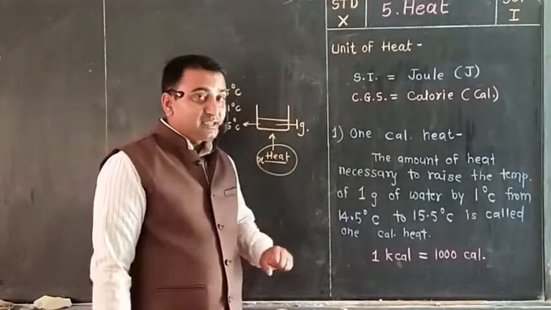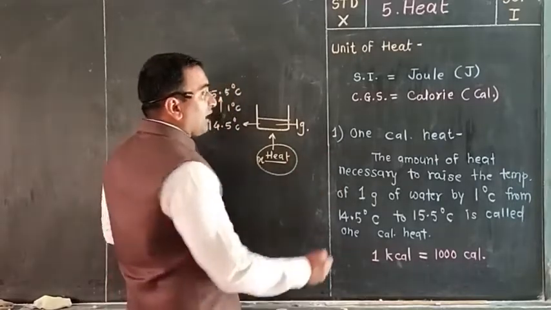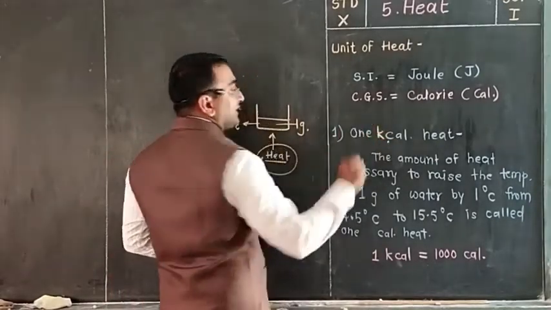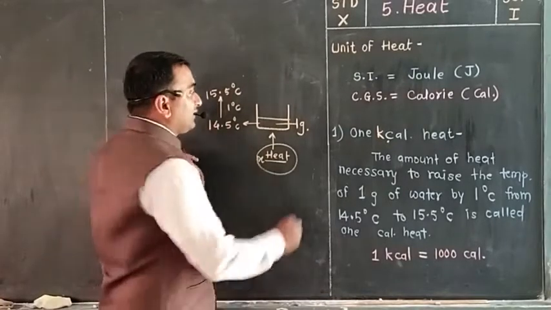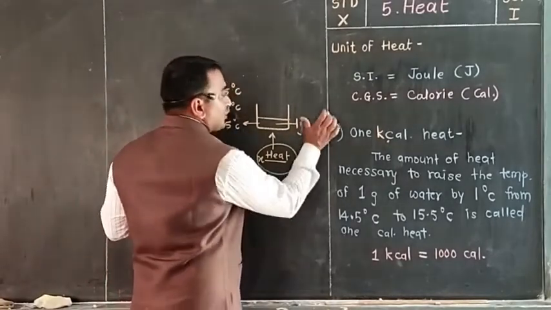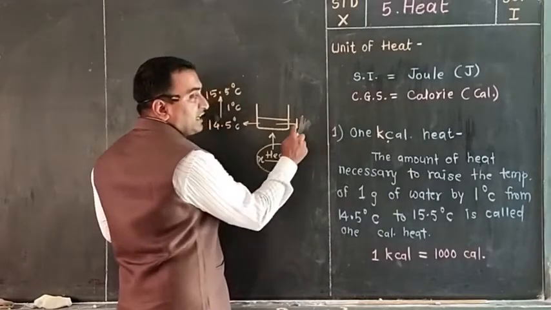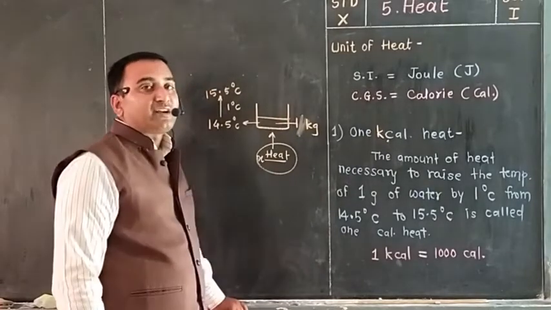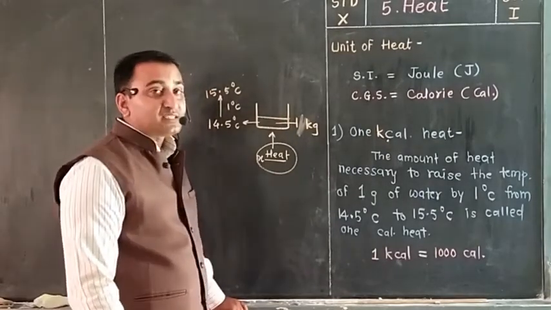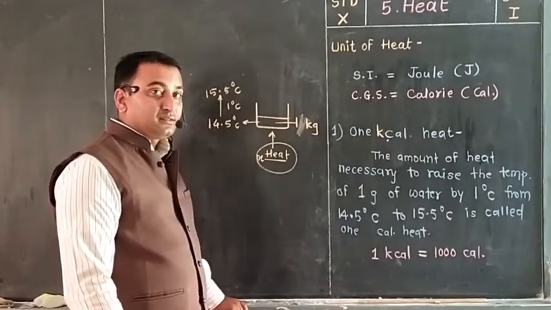Then the second point is, what is meant by 1 kilocalorie heat? As you want to get a kilocalorie, here only one thing you should do. Instead of taking 1 gram, you should consider here 1 kilogram of water. So what is meant by 1 kilocalorie?